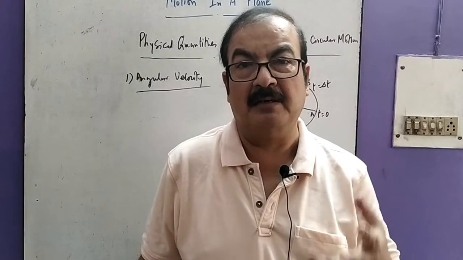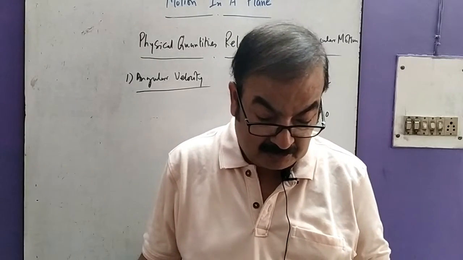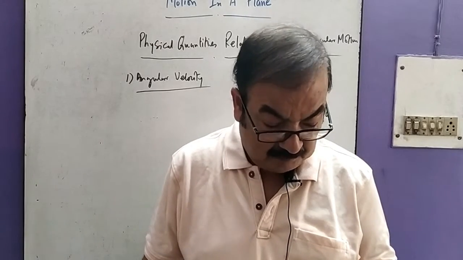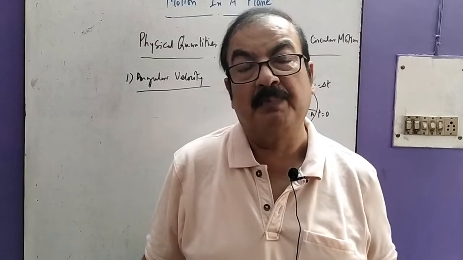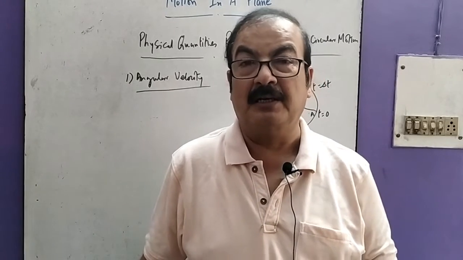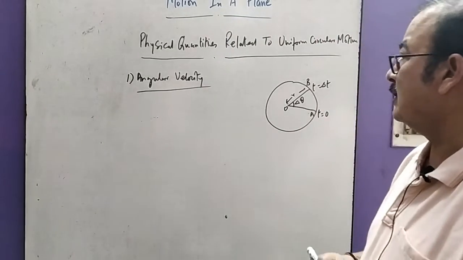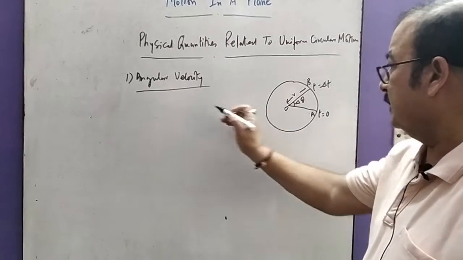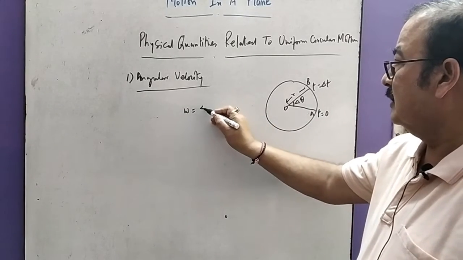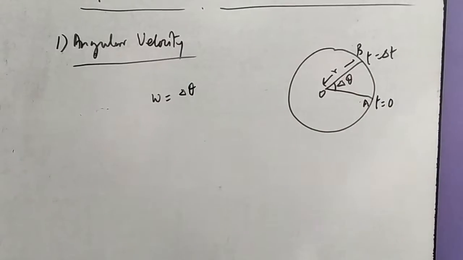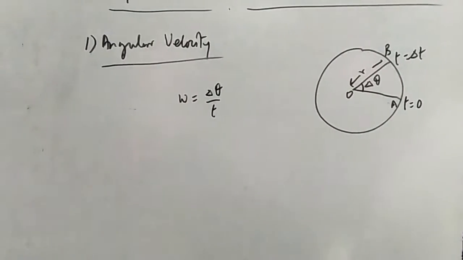It's the rate of change in displacement naturally. The displacement change itself is not every time possible, but we rather say that it is the ratio between angular displacement and time. Okay, it is the ratio between angular displacement and time interval that is called angular velocity. It is denoted by omega, and from the diagram it is clear angle moved or angular displacement is delta theta, and this is your time.